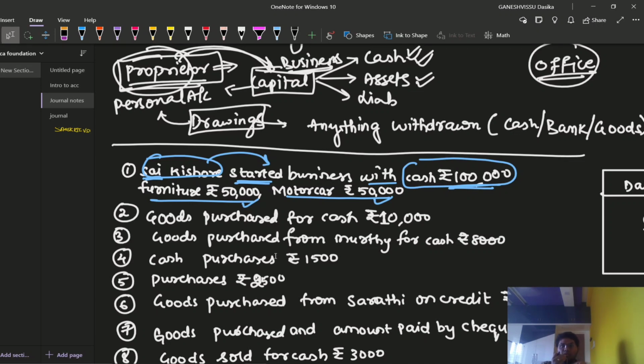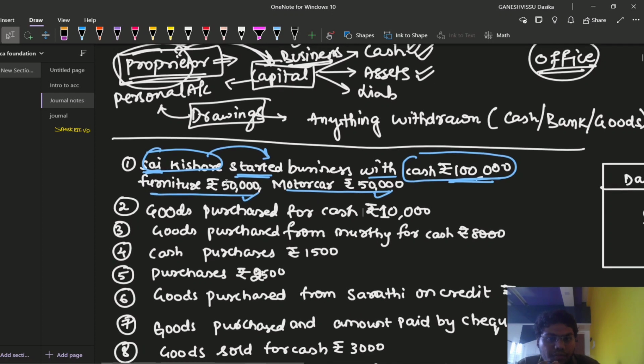The involvement may be any combination: personal account and real account, real account and nominal account, or personal, real and nominal accounts. Any type of combination can be maintained, friends.